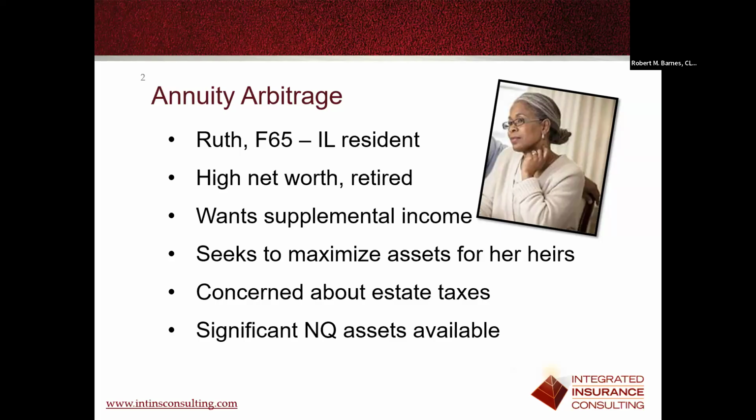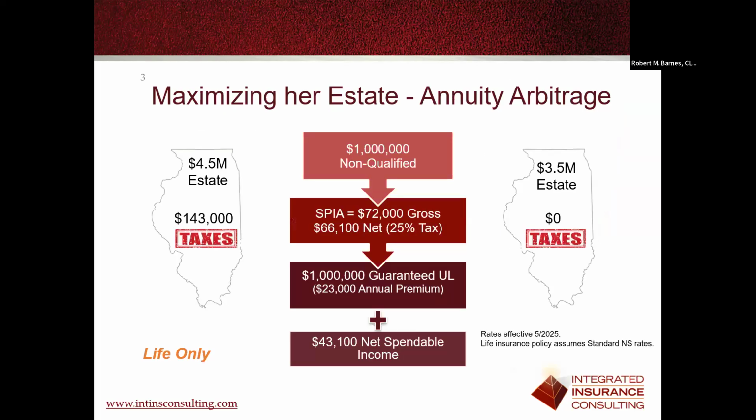And so what we forecasted for Ruth was setting up a strategy where we're going to annuitize a chunk of our money and we're going to replace it with life insurance held outside of her taxable estate. And so if Ruth were to die today at a $4.5 million net worth before we had this stuff together, she'd owe $143,000 in taxes.